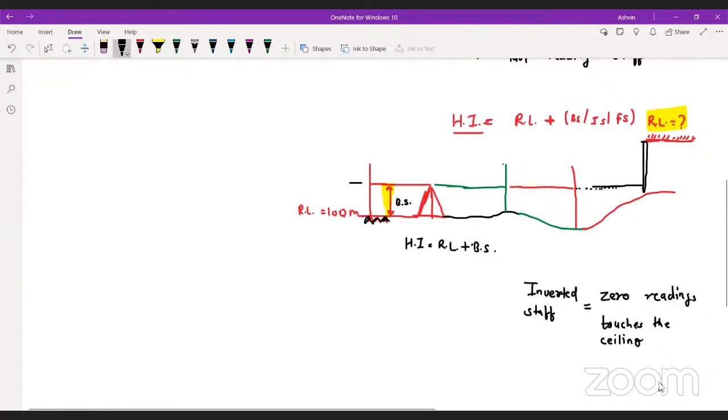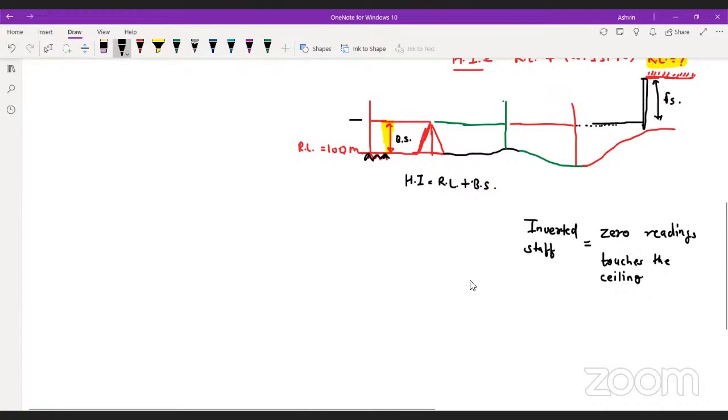So if I consider this reading as the last reading, it will be my FS. Although you can remember this thing, if you want to calculate the HI in case of inverted staff, all you have to do